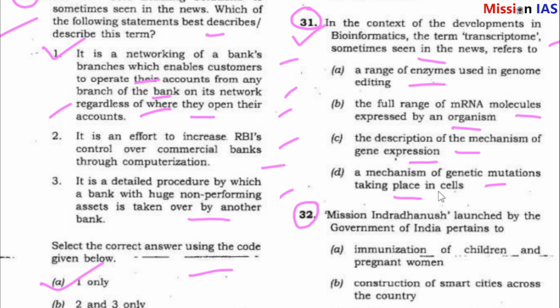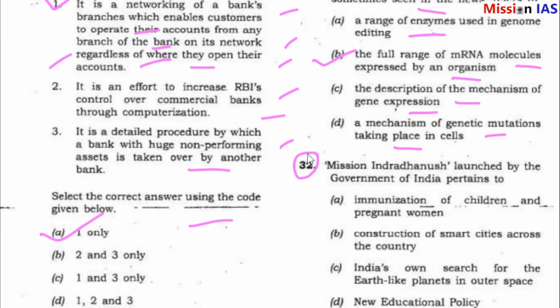So question number 31 answer is B. The full range of mRNA molecules expressed by an organism.